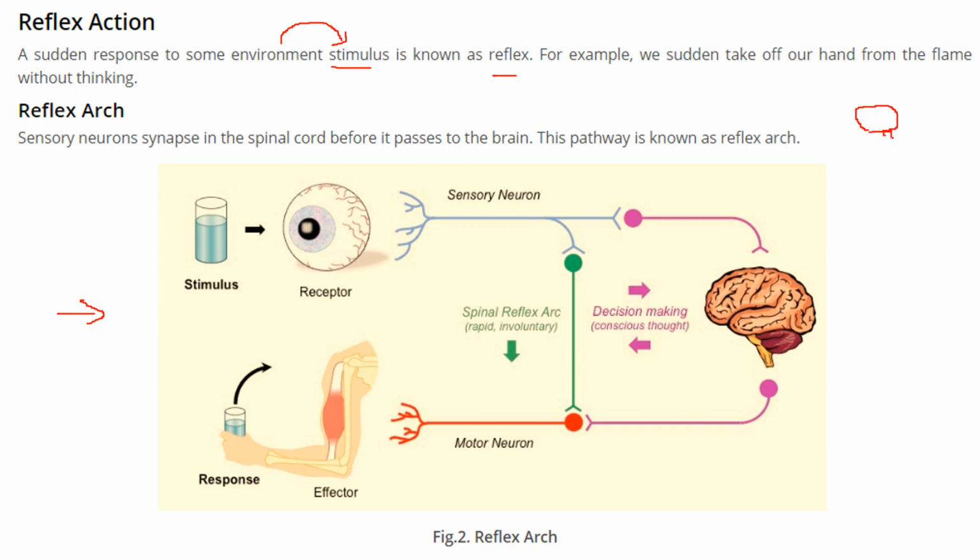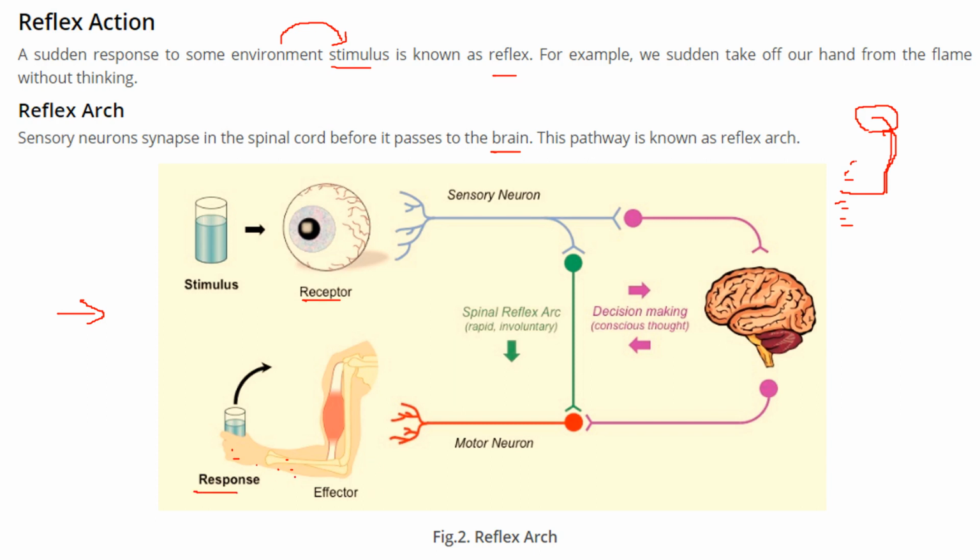We have the brain in our head, then we have the spinal cord. These are the sensory nerves that connect here, and then it goes to the brain. Sensory neurons synapse in the spinal cord before passing to the brain. So the pathway is known as the reflex arc. The eye is one of the receptors. The skin, of course, is also a sensory part of the body.